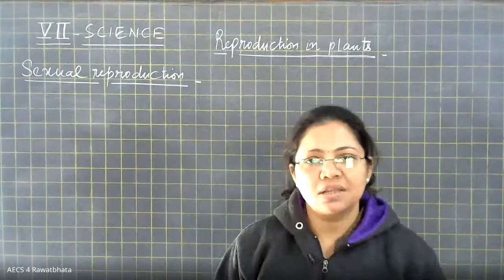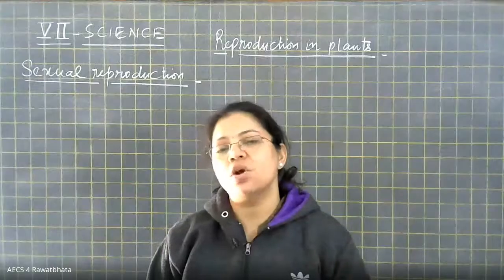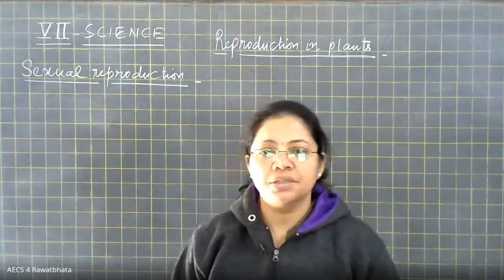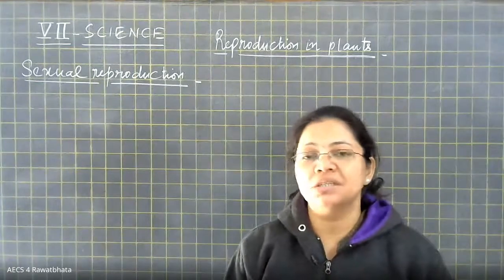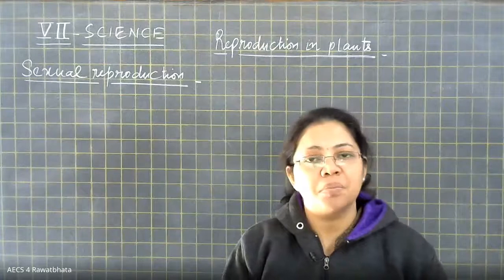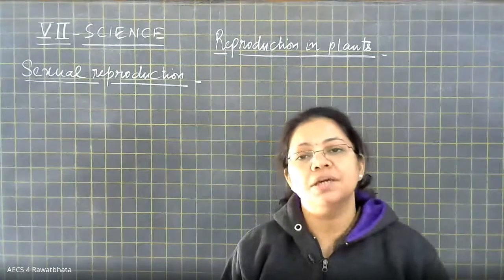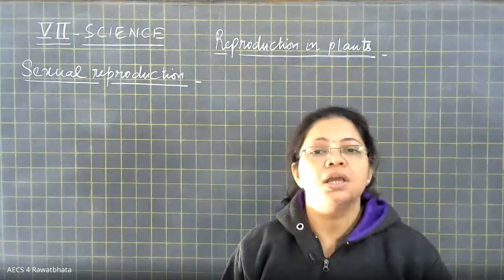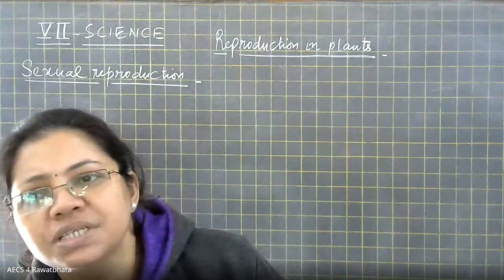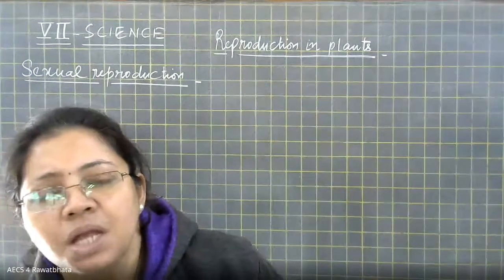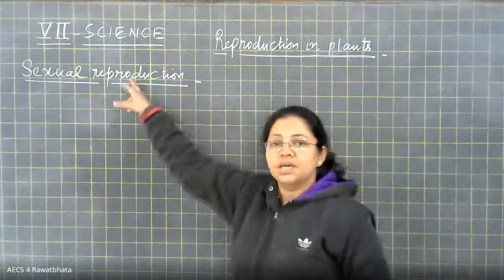So spores are the asexual bodies which are produced by certain plants for means of reproduction. And whenever you define the term spore, don't forget to mention that they remain covered with a hard protective coat which protects them during unfavorable conditions. Right? So this much we discussed in the previous class. Now today we will move on with sexual reproduction in plants.